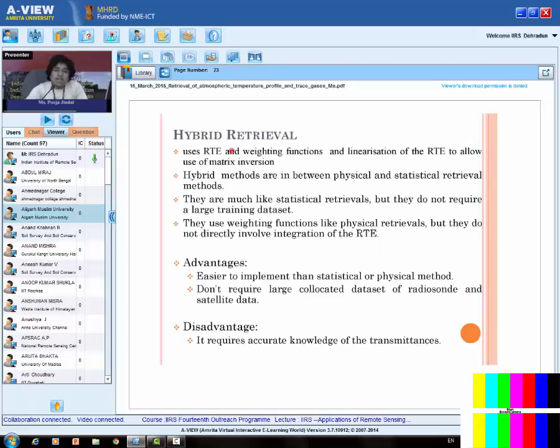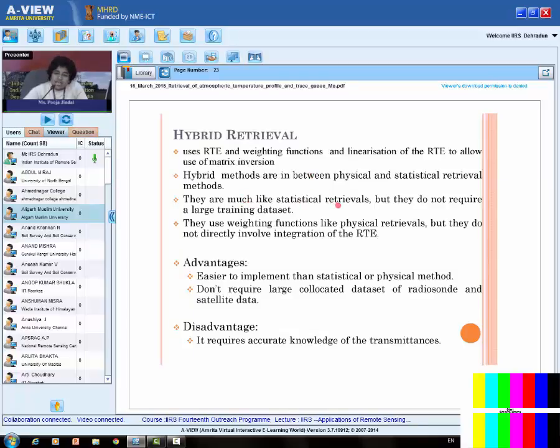Then the third method is the hybrid retrieval. In the hybrid retrieval, we use radiative transfer equation and weighting function, but we linearize the radiative transfer equation to use the matrix inversion. See, in the physical retrieval, we took radiative transfer equation, weighting function, but non-linear solving of the radiative transfer equation was involved. But here we use the radiative transfer equation and weighting function and then linearize the radiative transfer equation to allow the matrix inversion. Right? The hybrid methods are in between the physical and statistical retrieval.